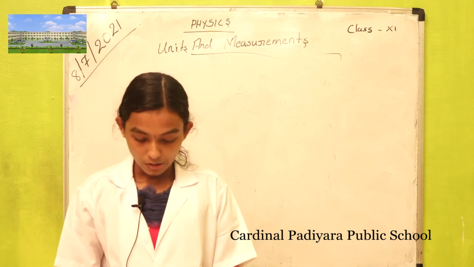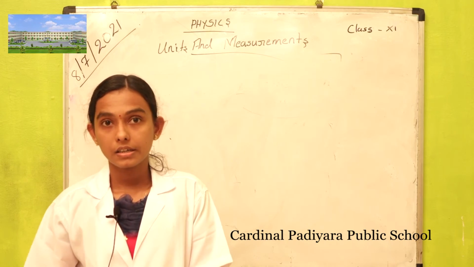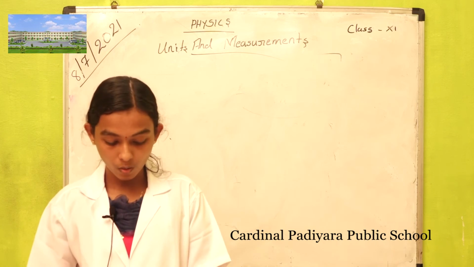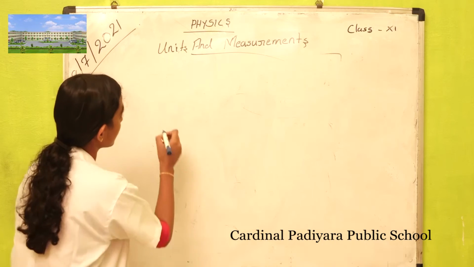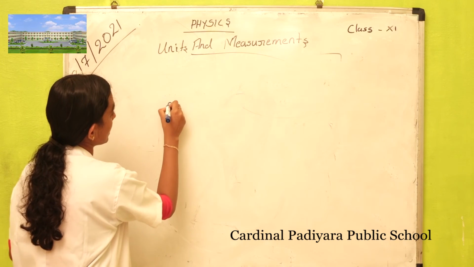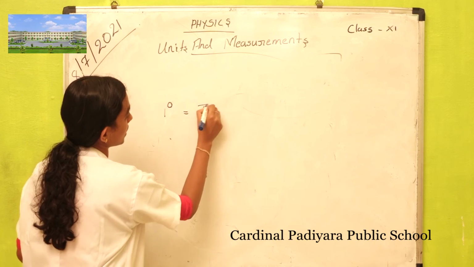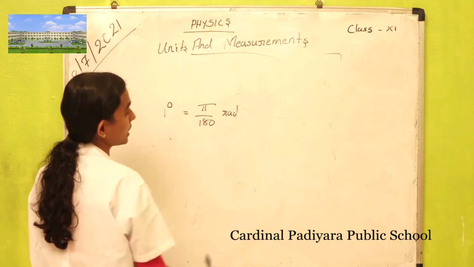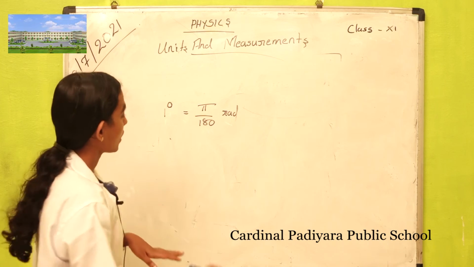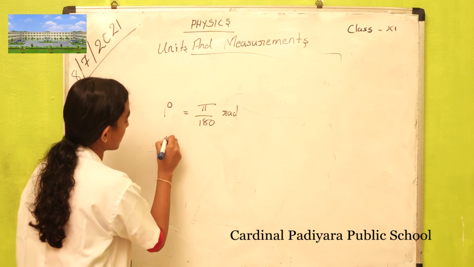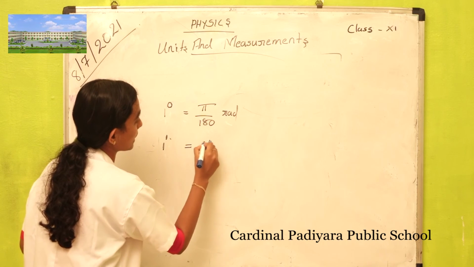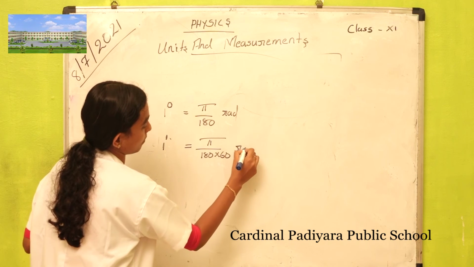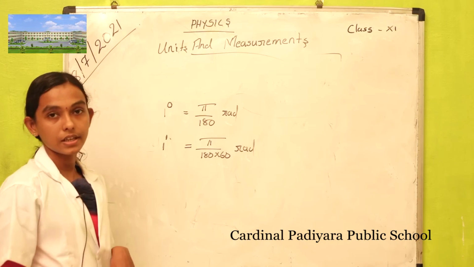Then we want to know how we can transform degree into radian, minute into radian, or second into radian. Then 1 degree is equal to pi by 180 radian. If you want to convert minute into radian, that is 1 minute is equal to pi by 180 into 60 radian.